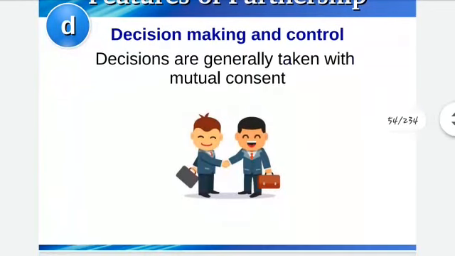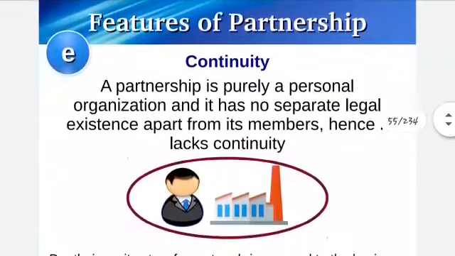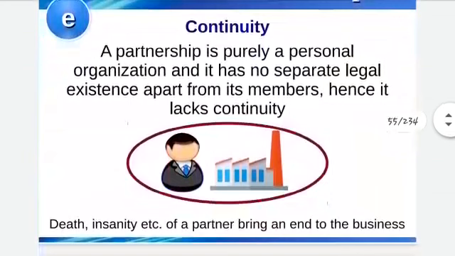Decision making and control: they all have equal control over the business to take decisions, so whenever they take decisions, they have to take each and every one of them into consideration.